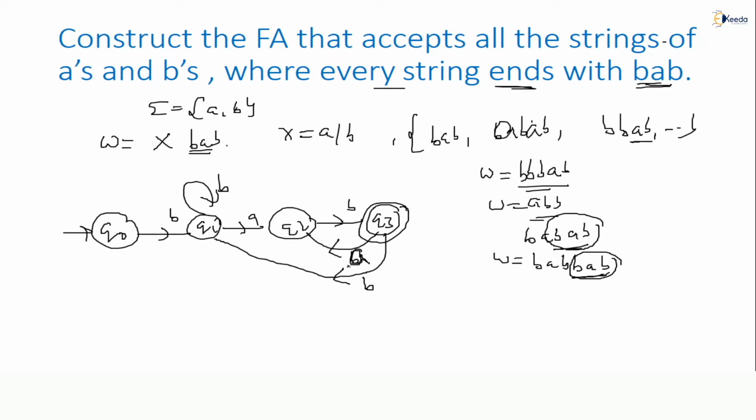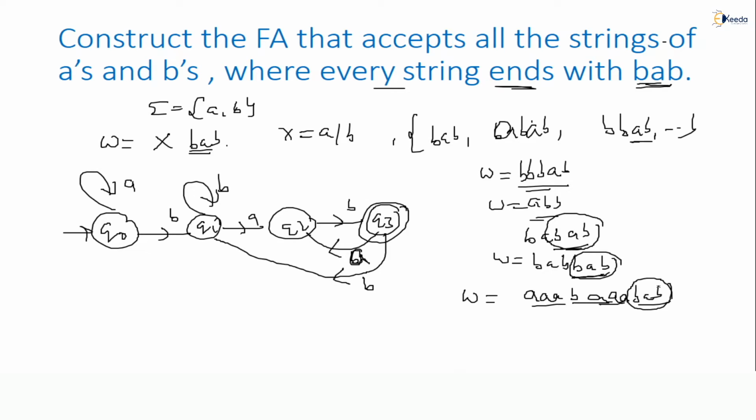Any more doubt? So I am repeating, you can start with any number of A's here. Any number of A's can come. Now Q2 on A, suppose W comes like this: any number of A's, then B, then A, and any number of A's followed by BAB comes.